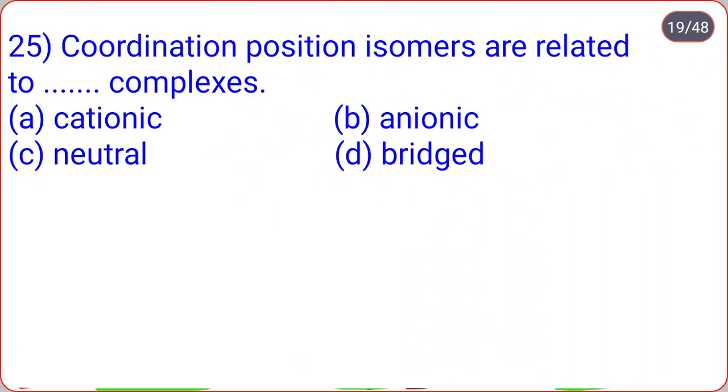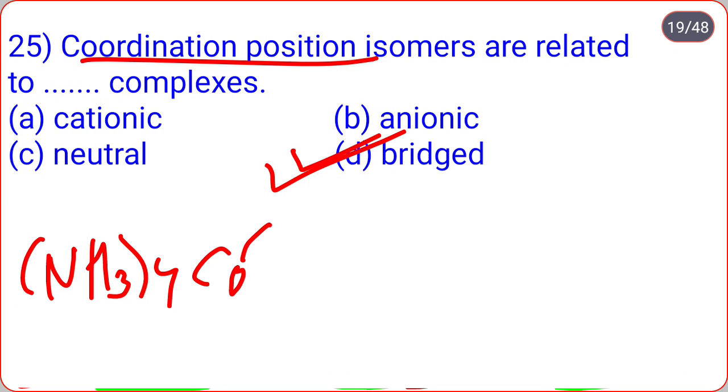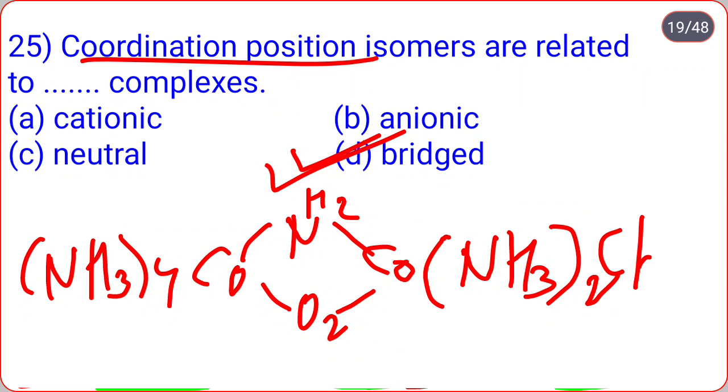Okay, then next, coordination position isomers are related to dot dot complexes: cationic, anionic, neutral, bridged. So coordination position isomers are related to bridged complexes. We see one example of that, that is [(NH3)4Co(NH2)(O2)Co(NH3)2Cl2].